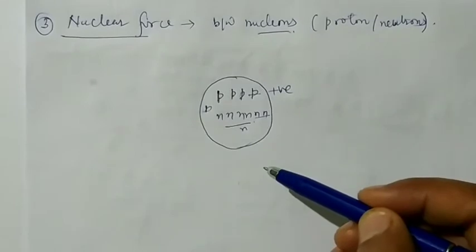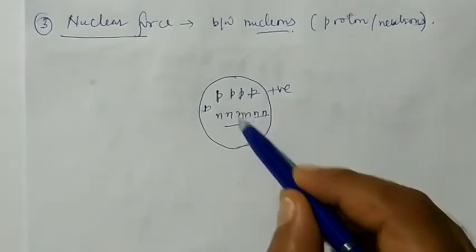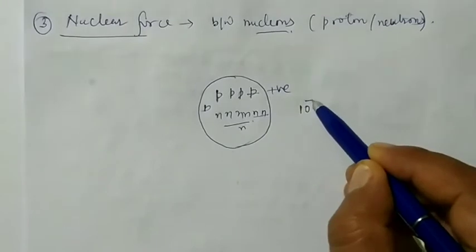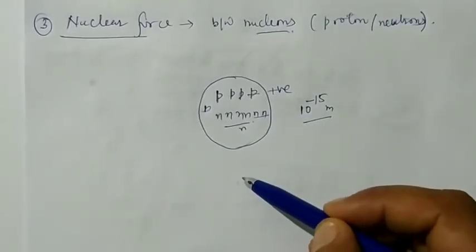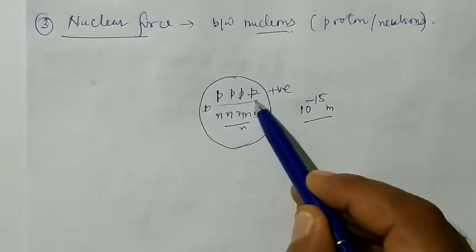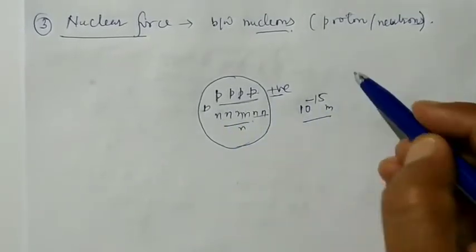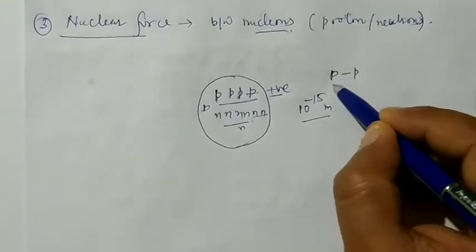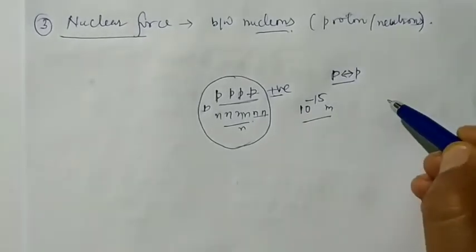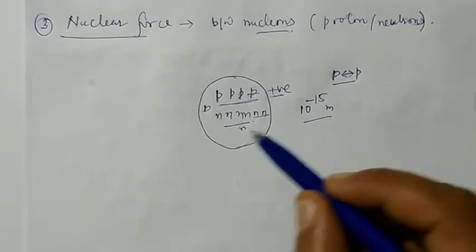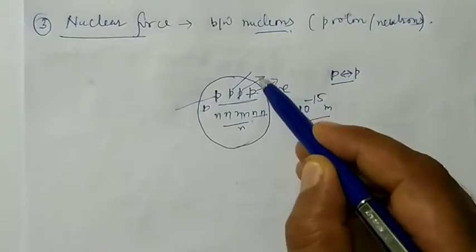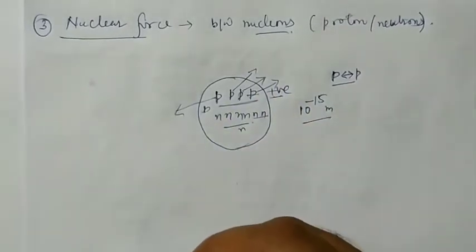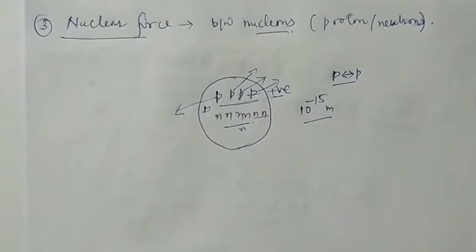The size of the nucleus is approximately 10 raised to the power minus 15 meter, which is very small. Protons are positively charged particles, so they will repel each other. As they repel each other, the force of repulsion is so large that they would come out of the nucleus. All will come out of the nucleus. As a result, the nucleus would not exist.